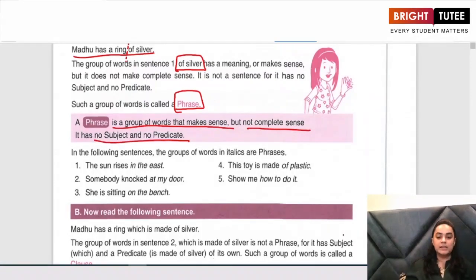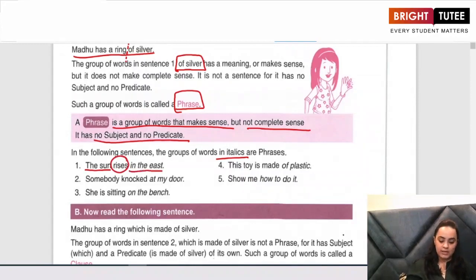Now, in the 5 sentences that you can see on your screen, the words in italics are your phrases. Now look at the first sentence. The sun rises in the east. This is a complete sentence. It has a subject. What is my subject? The sun. It has a verb which is rises.